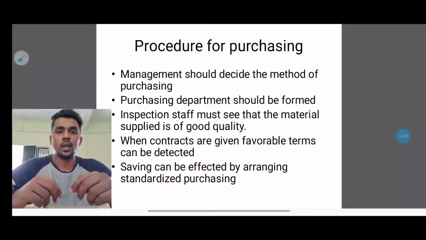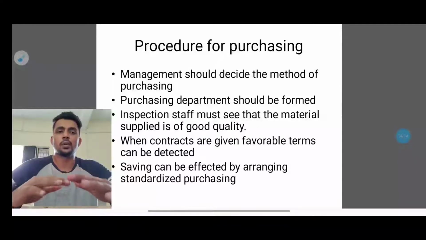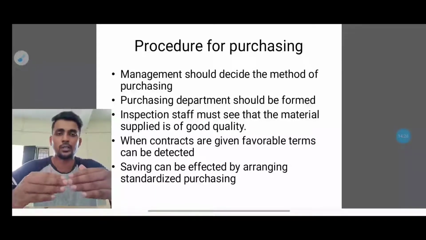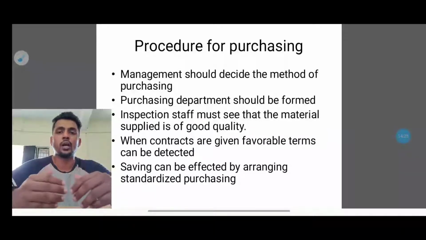The last one is that saving can be affected by arranging standardized purchasing. So everything has to be done in a proper way. Savings can be affected in the sense that they should not be affected. So the company should make sure that everything goes through standardized purchasing. They have to follow everything in a standardized way, because they cannot